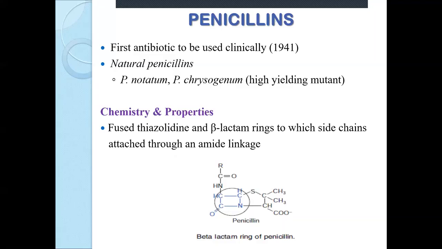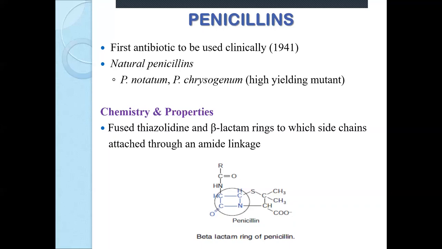Earlier we have seen sulfonamide, quinolones, cotrimoxazole. They all were synthetic antibacterial compounds. I have earlier told you the difference between synthetic and natural. Natural antimicrobials we call antibiotics. So penicillin was amongst the first antibiotics.